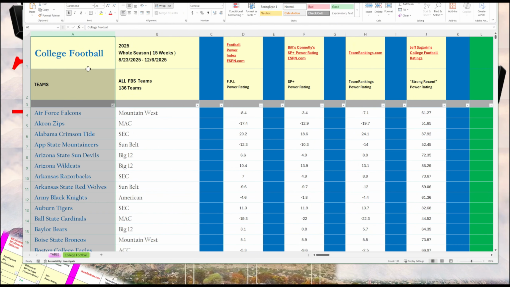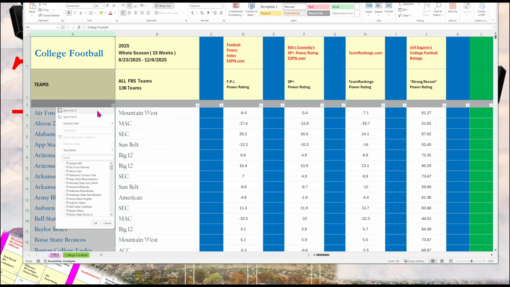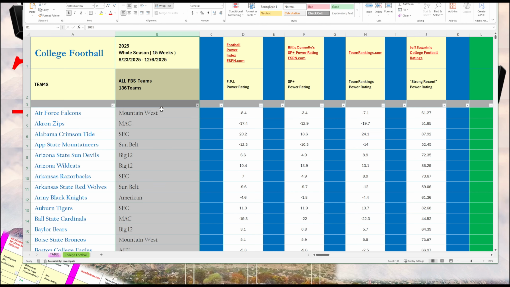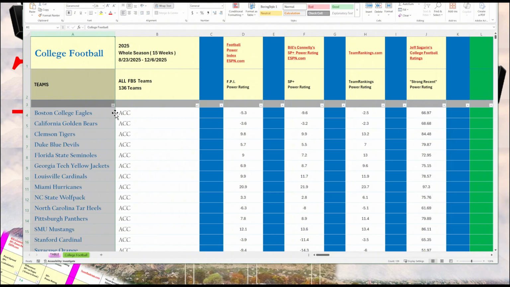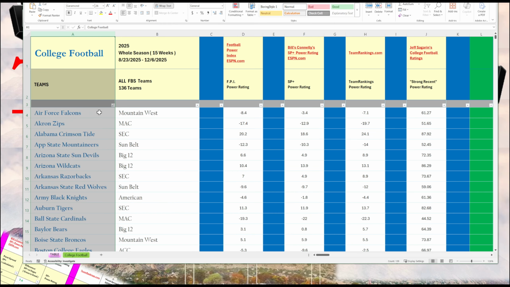The first column has the names of the college football teams. You can sort this column from A to Z. The second column has the conferences. You can also sort by conference. To reset the spreadsheet, just go back to the first column and sort A to Z.